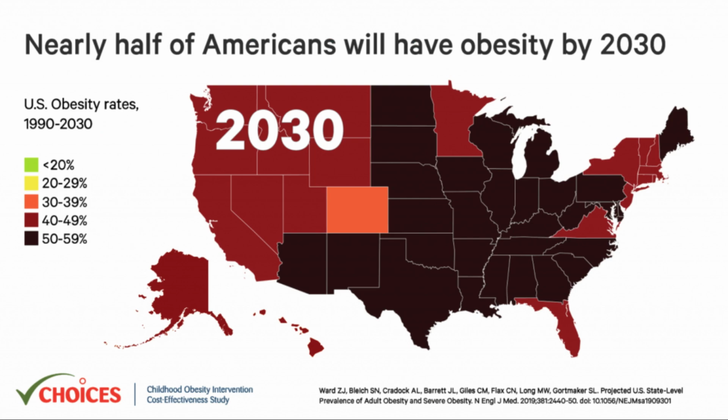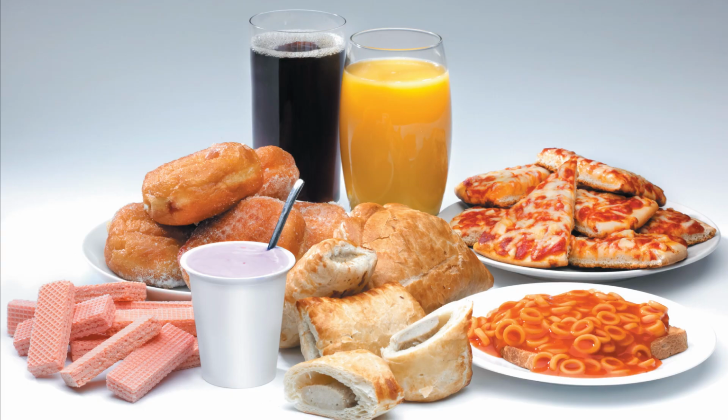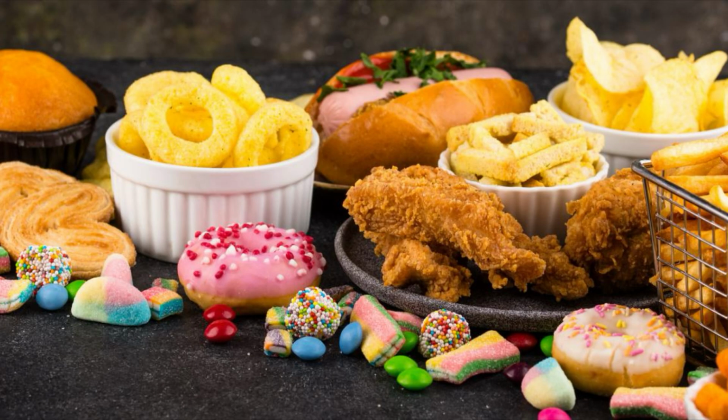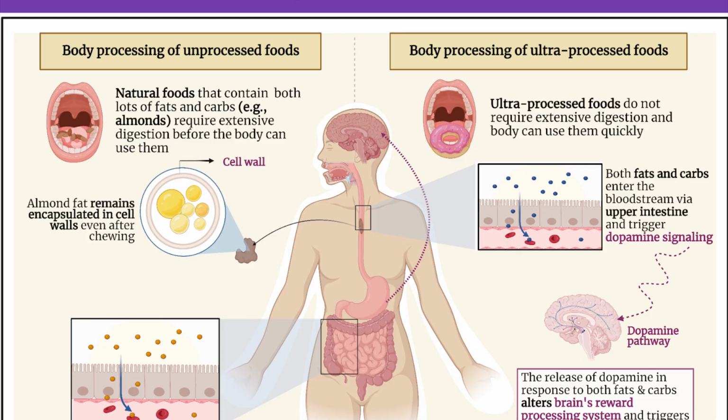Did you know that over 42% of adults in the United States are classified as obese? And one of the key culprits isn't just overeating, it's the kind of food we eat and how it affects our cells at a microscopic level.